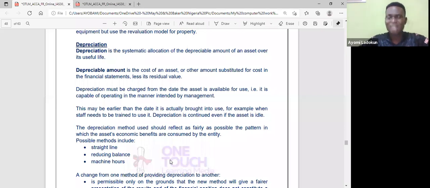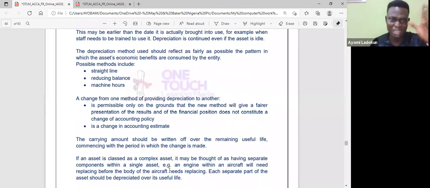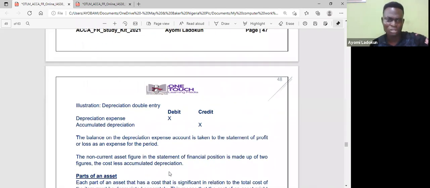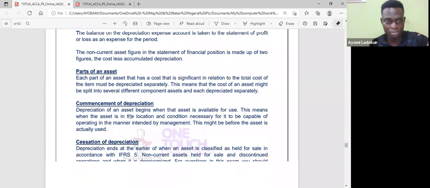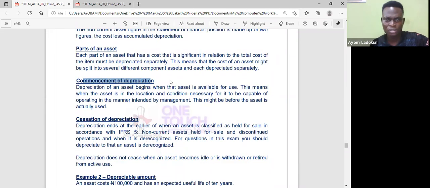Okay, I think I said that on S38, last Tuesday. So the same thing with amortization. Depreciation starts when the asset is available for use. So regardless of whether I put it to use or not, I have to start depreciation once it is ready, available for use. That's what IAS 16 says. So nobody really bothers you around that. So depreciation expense, you debit your P&L, you credit accumulated depreciation. Now, it's even here. Can you see commencement of depreciation? Okay.